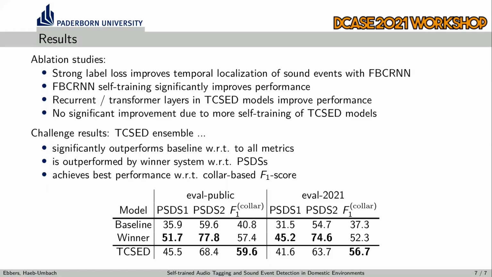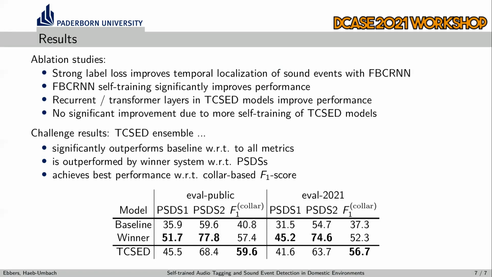In the challenge, we submitted an ensemble consisting of 8 forward-backward CRNNs for audio tagging and 2 for each of the tag-conditioned convolutional, recurrent, and transformer architectures for sound event detection. In the bottom table, we present performances in terms of PSD scores for the 2 considered scenarios and collar-based F1 score.